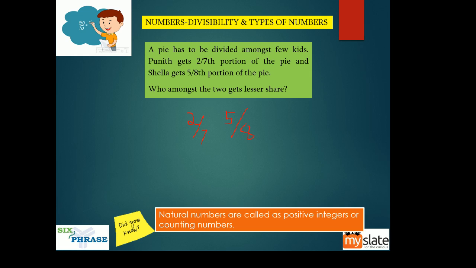Now can you just compare the numerators and then make a decision? Which is smaller, which is greater? Now, yes, you have to make the bases equal. How do you make them equal? Take the LCM of 7 and 8. You get 56, right? The LCM of 7 and 8 is 56. 7, how many times is 56? 8 times. So 2 will become 16. Again 56: 8, how many times is 56? 7 times. So 7 into 5 is 35. Now the bases are equal, so here you look at the numerator. 35 is greater than 16. So 5 by 8 is greater than 2 by 7.